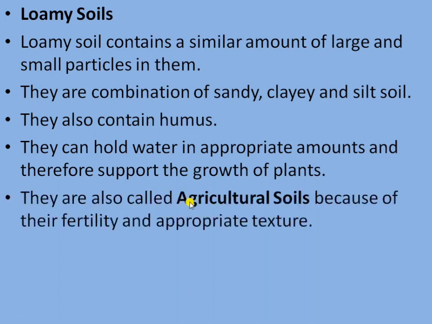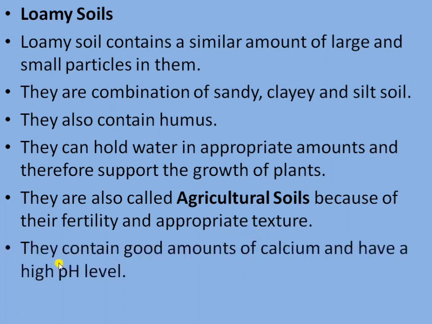They are also called agricultural soils because of their fertility and appropriate texture. They contain good amounts of calcium and have a high pH level. So loamy soil is the best soil for plants as it contains a good amount of water and air.